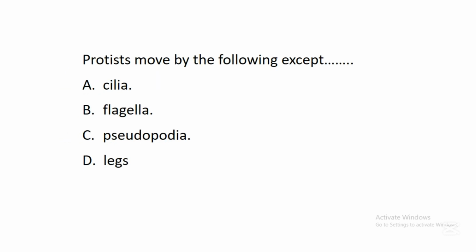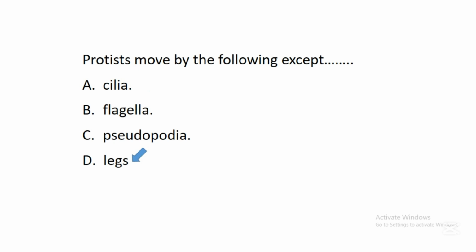The next question says, protists move by the following except dash: A. Cilia, B. Flagella, C. Pseudopodia, D. Legs. In this question, the correct answer is D. Legs. So protists are those unicellular organisms with well-defined nuclei in their cells.